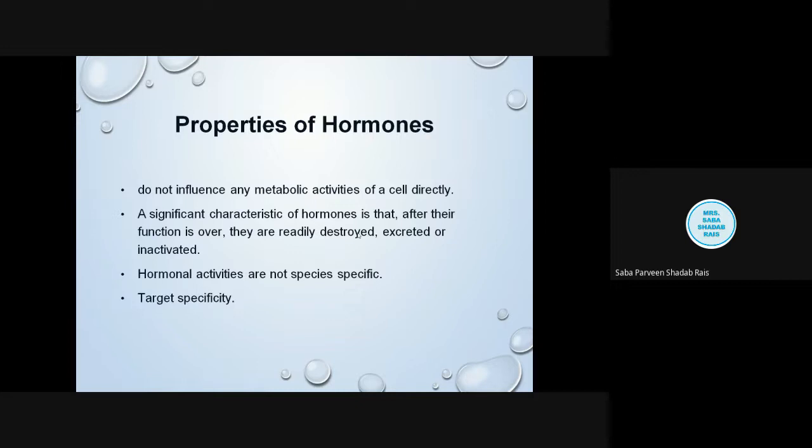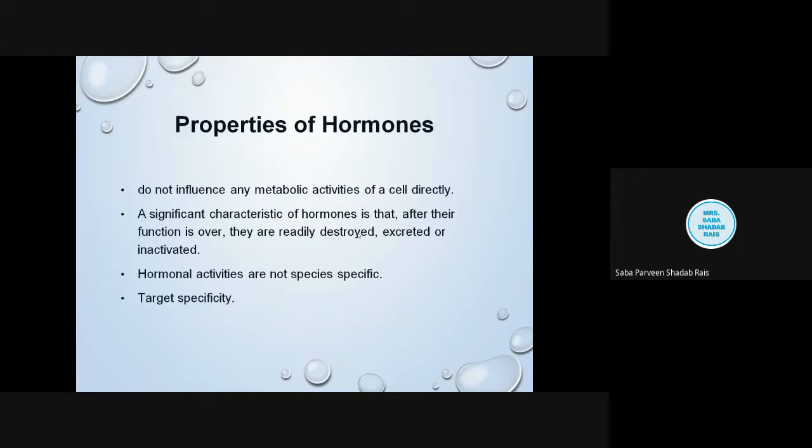They influence some other glands and make them produce their own hormones, or directly bring about the target effects, and they do their specific work. So the hormones which are produced from one gland and act on some other gland to produce their own hormonal secretion are called trophic hormones.